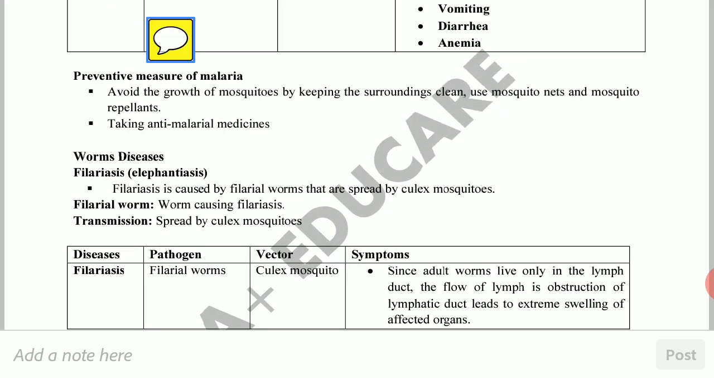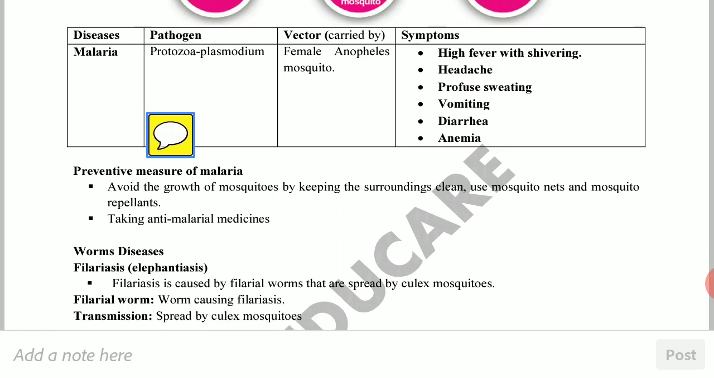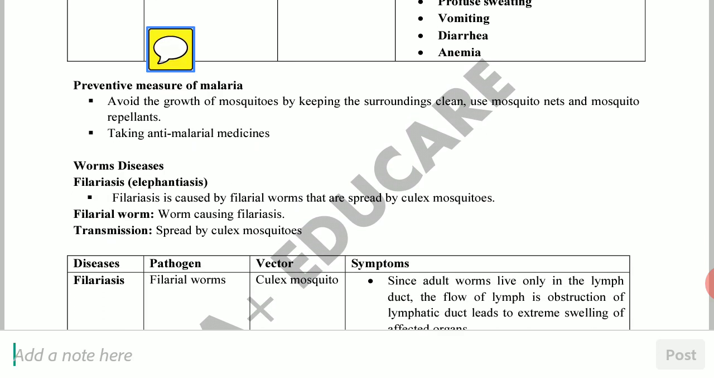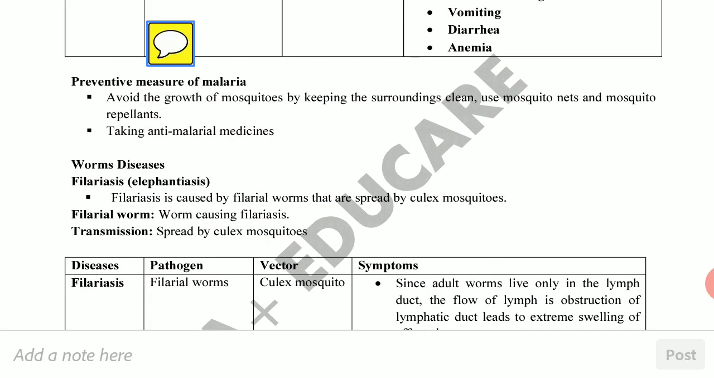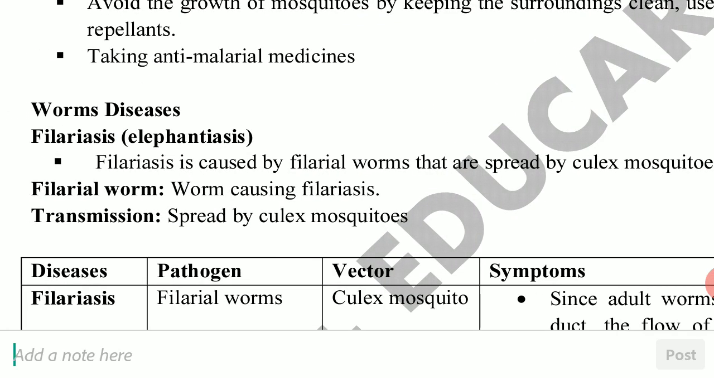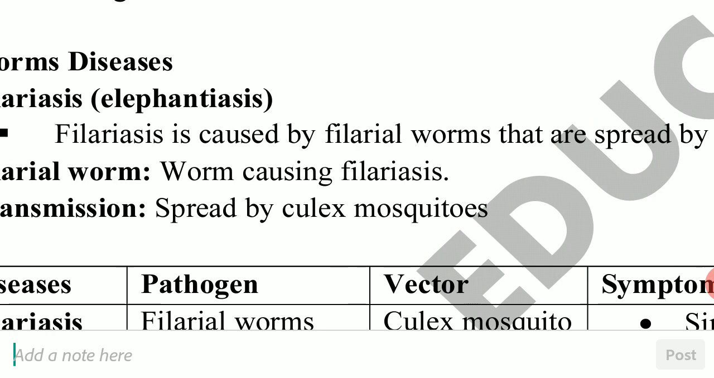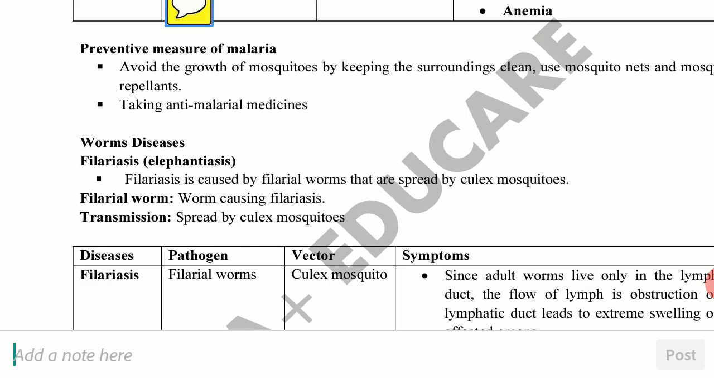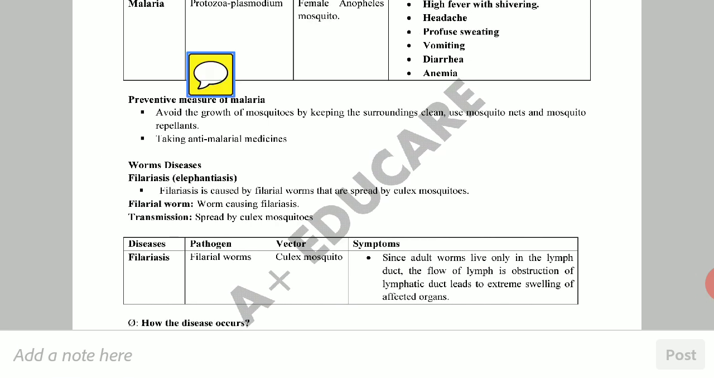Filariasis is spread through Culex mosquito. In the previous case we saw that malaria is transmitted through Anopheles mosquito. Here it is Culex mosquito. The organism is filarial worm. Filarial worm is the one causing filariasis. Then the transmission, I told you, is through the bite of Culex mosquito.